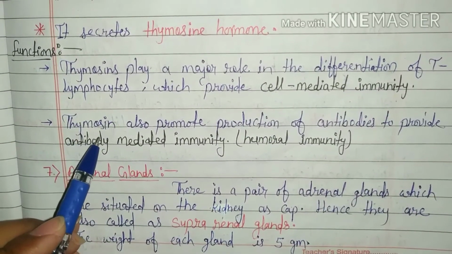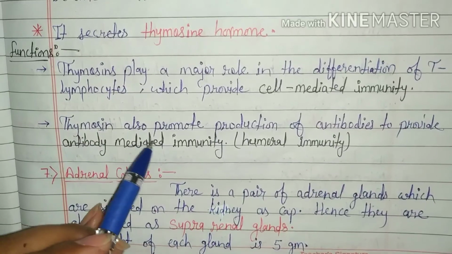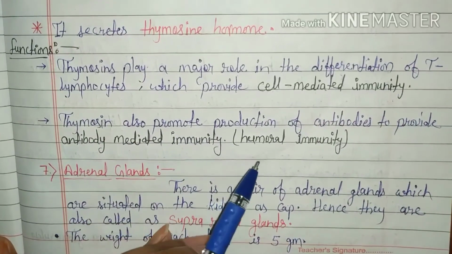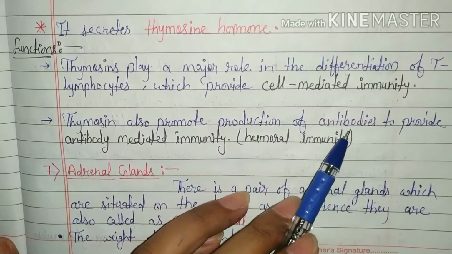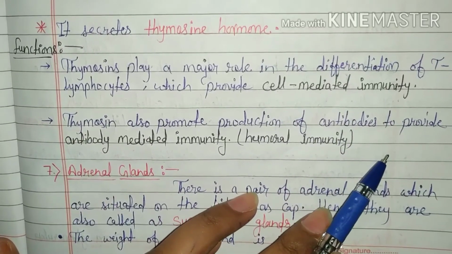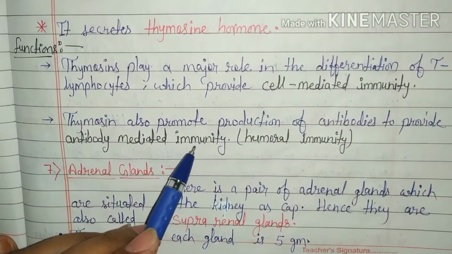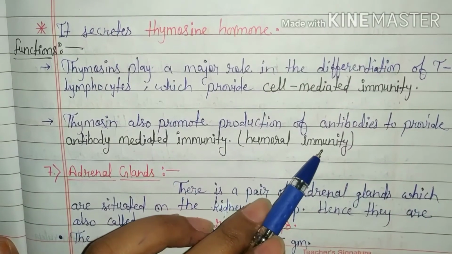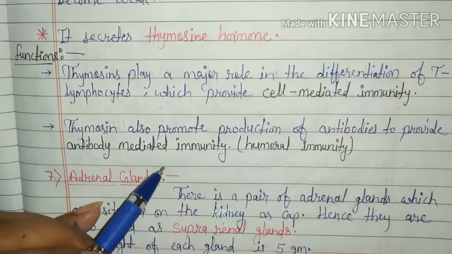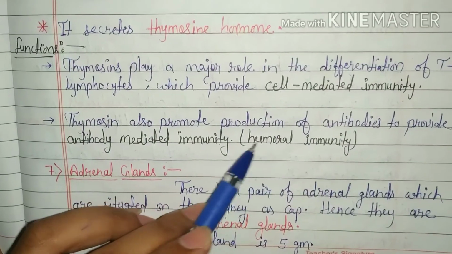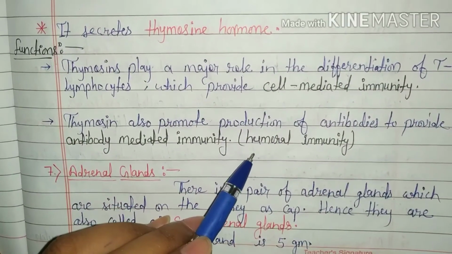Next function of thymosin hormone, it also promotes production of antibodies to provide antibody mediated immunity or humoral immunity. Humoral immunity represents B lymphocytes.